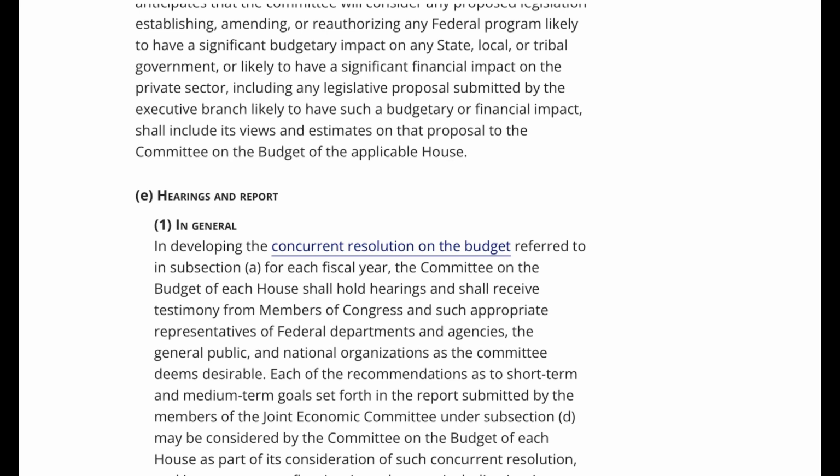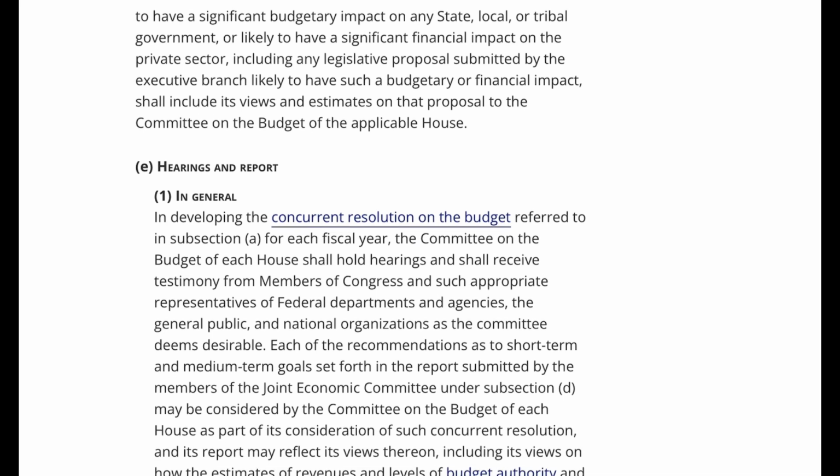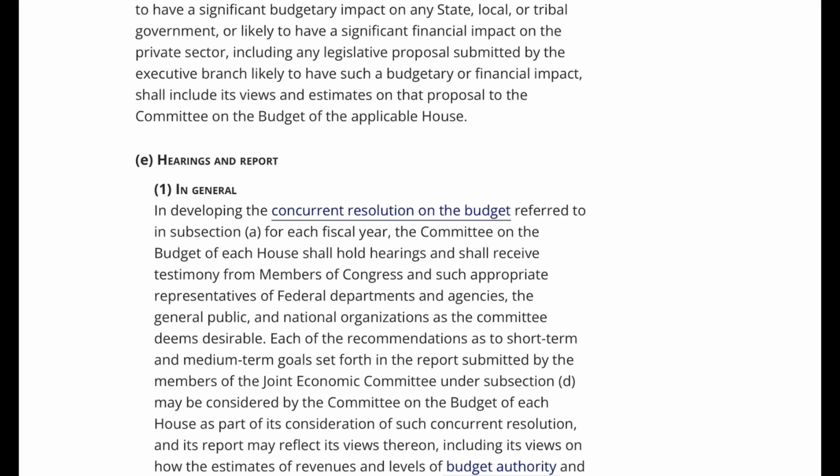Each of the recommendations as to short-term and medium-term goals set forth in the report submitted by the members of the Joint Economic Committee under subsection D may be considered by the Committee on the Budget of each House as part of its consideration of such concurrent resolution, and its report may reflect its views thereon, including its views on how the estimates of revenues and levels of budget authority and outlays set forth in such concurrent resolution are designed to achieve any goals it is recommending.